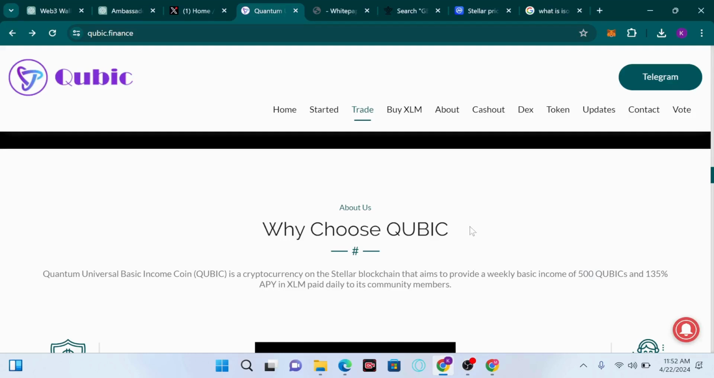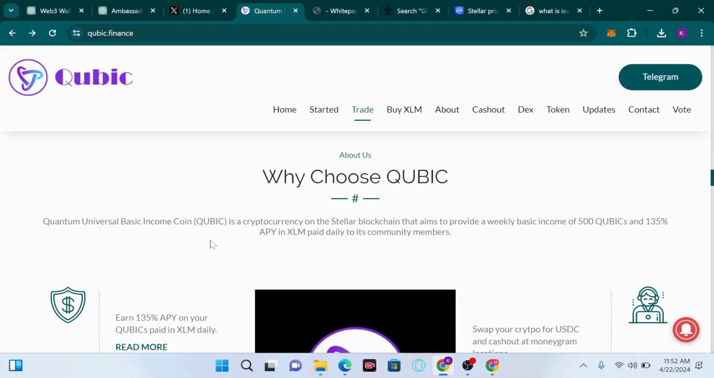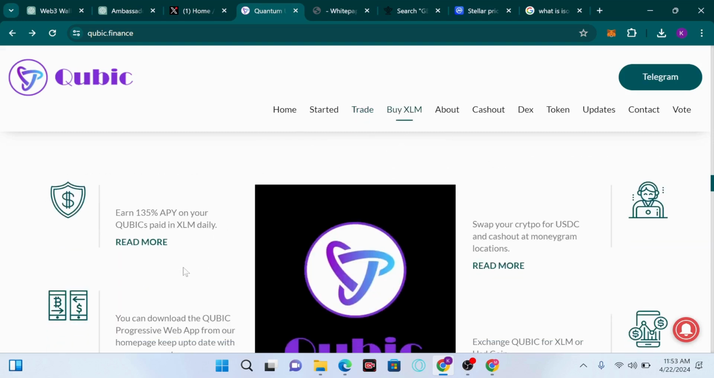So the question is, why choose QB? QB stands for Quantum Universal Basic Income Coin. It's a cryptocurrency on the Stellar blockchain that aims to provide a weekly basic income of 500 QB and 135% APY in XLM paid daily to its community members. So the reason why I'm choosing QB is, number one, because you can earn 135% APY on QB, paid in XLM daily on this platform, and you can read more about it.